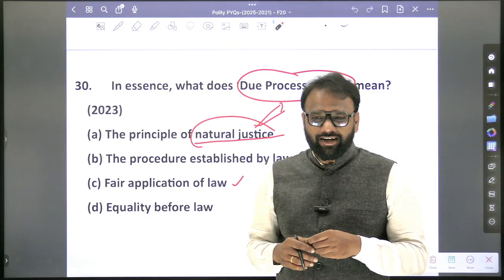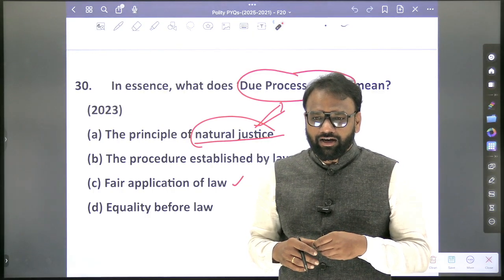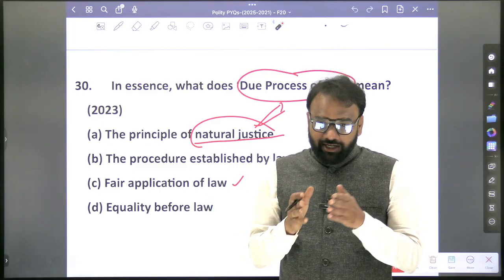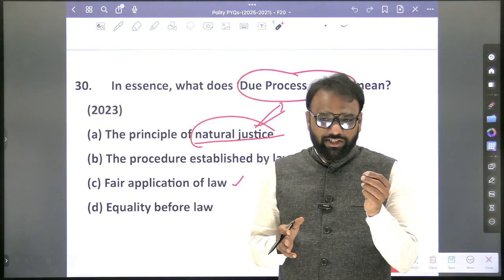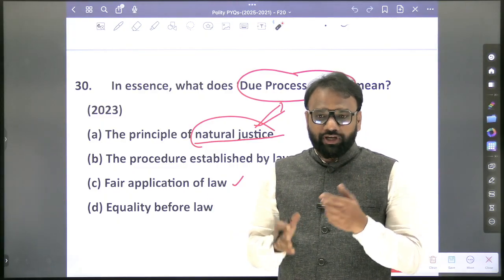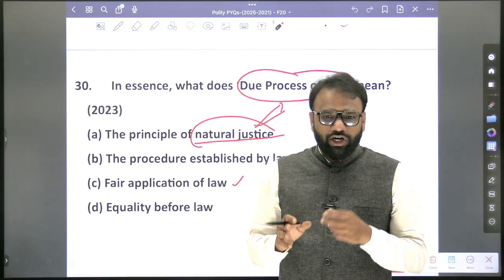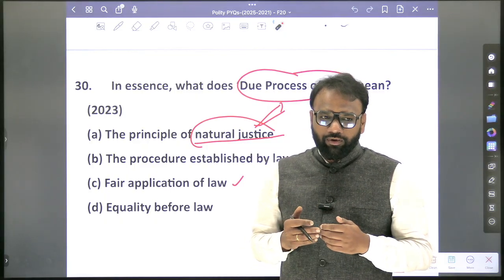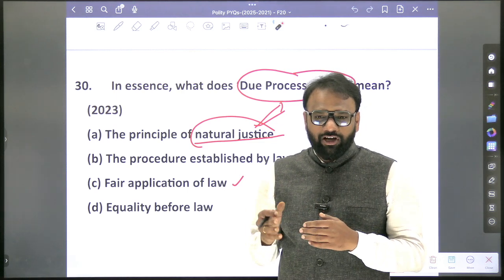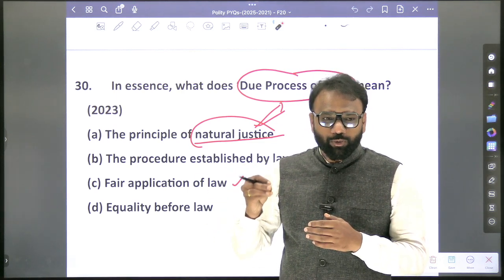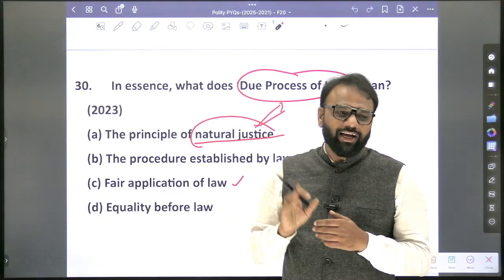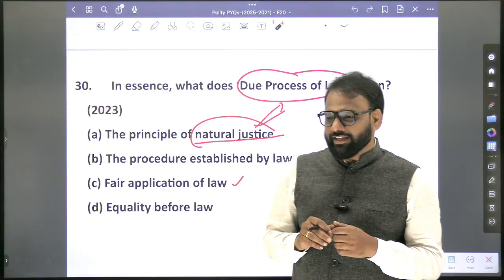Yeah, in 21 also it comes. Okay, in 21 also. But in Article 14 also, there are two things, in Article 21 and 14: due process of law and procedure established by law. In India, we follow what? Procedure established by law. But in India, the concept of due process of law was also introduced through which judgment? Maneka Gandhi case. Okay, Maneka Gandhi case.